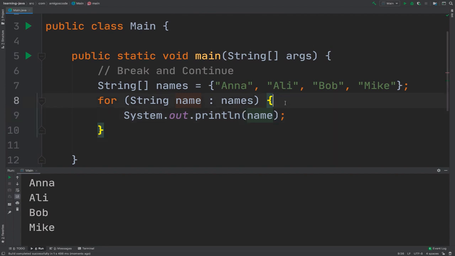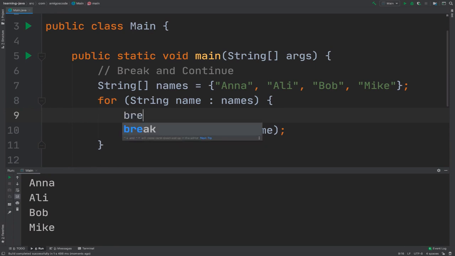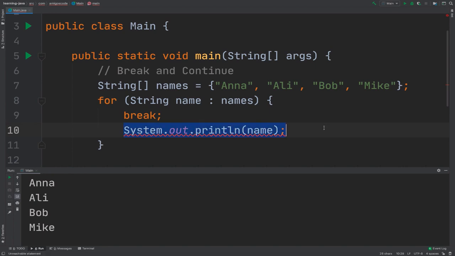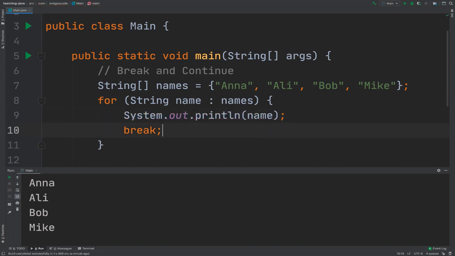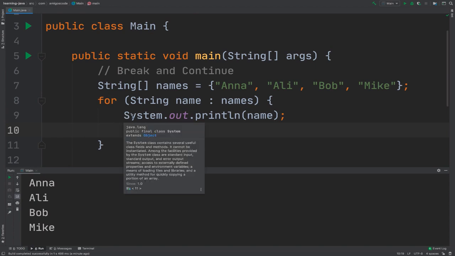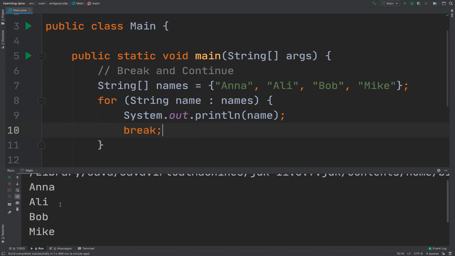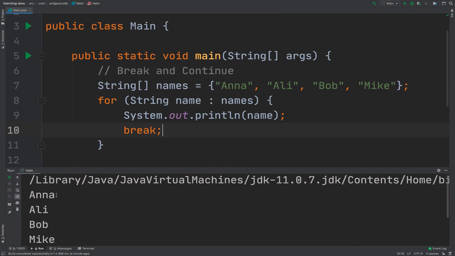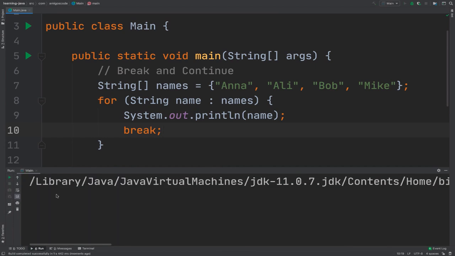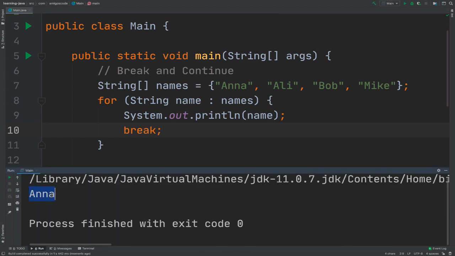So what the break keyword allows us to do is to simply break out of the loop. If I type break in here, this will give me an error, because this will break and then this line will never be executed. If I change the order, now you can see that we will print once and then break out of the loop. So we should see only Anna right here. If I run this, there we go. You can see that we have Anna.